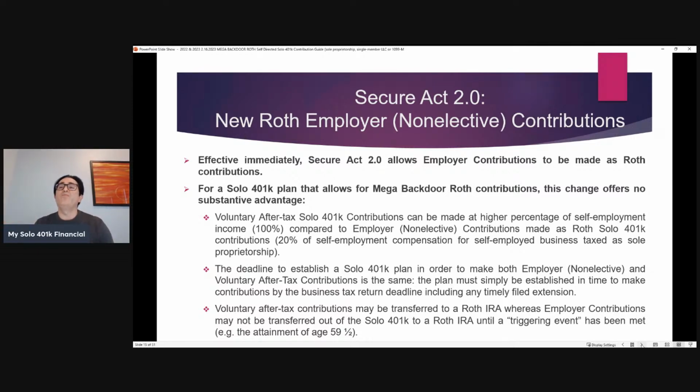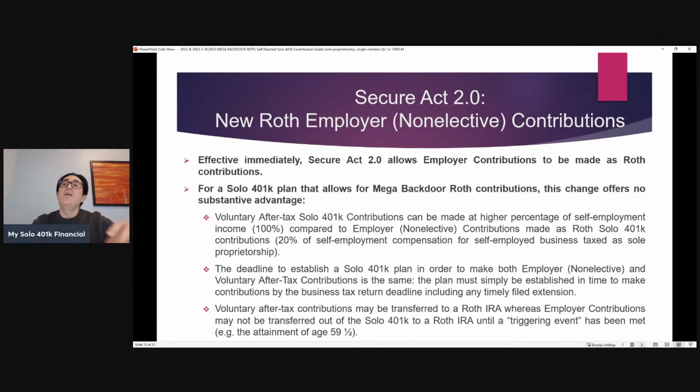They're equal between the two, right? Making those contributions as a Mega Backdoor Roth contribution versus making those Roth contributions as an employer contribution. The deadline is the same, right? It's the business tax return deadline, including any timely filed extension. And as a matter of fact, you could even still set up a plan and make contributions for 2022, both the employer and the voluntary after-tax contribution, as long as you set up the plan and make those contributions by the business tax return deadline for 2022, including any timely filed extension.